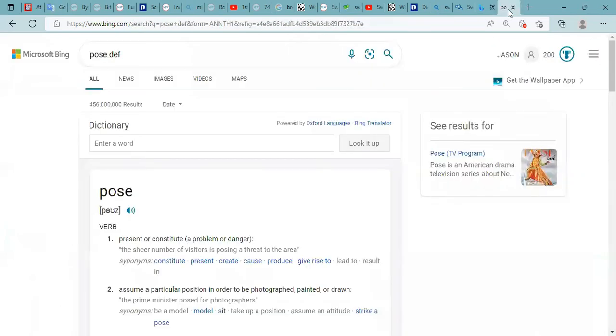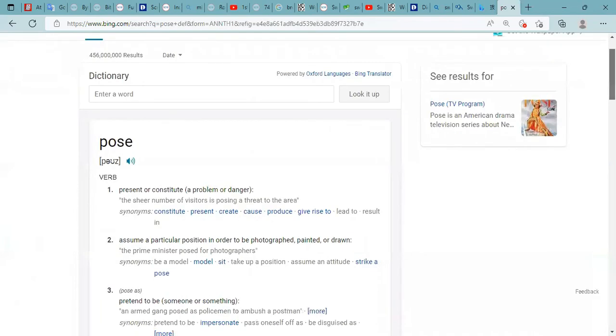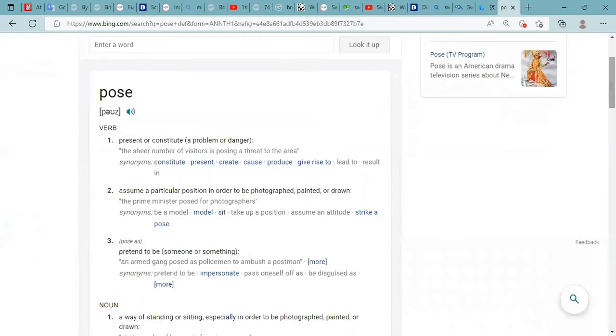All right, and let's look at the definition of pose. To present or constitute a problem or danger. The sheer number of visitors is posing a threat to the area. Pose.